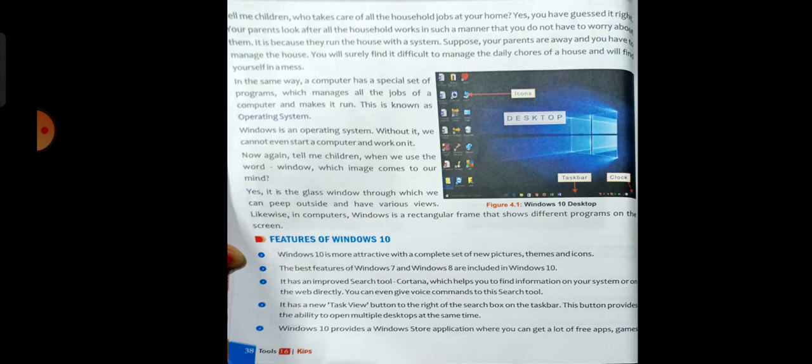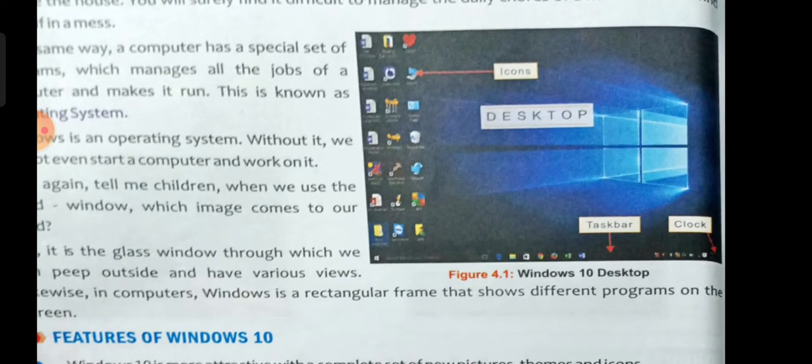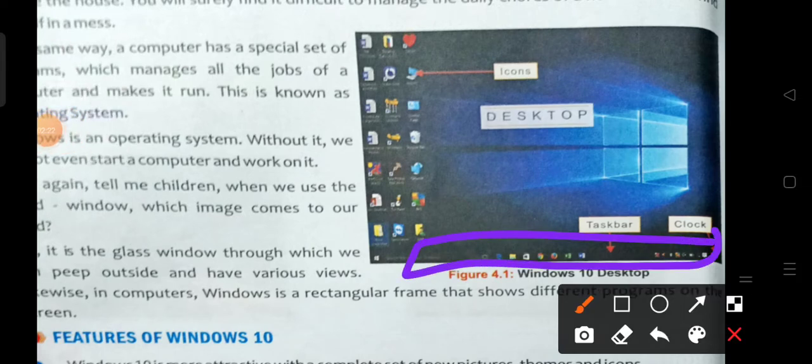Now I will start explaining the Windows taskbar. As I told you in the last class, after switching on a computer, the first window which appears is called the desktop, and there are many small graphical pictures on the desktop which are called icons. At the bottom of the desktop we have the taskbar. The taskbar is a very important part of the desktop. It is a long horizontal bar located at the bottom of the desktop, and it is divided into some sections, which we will discuss now.